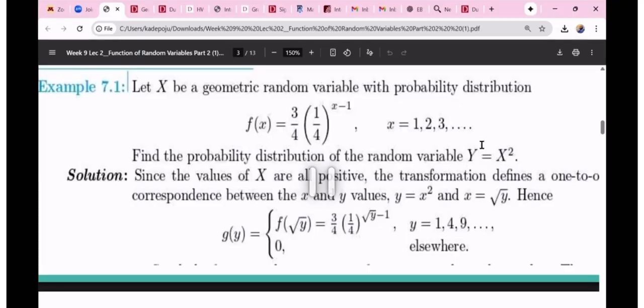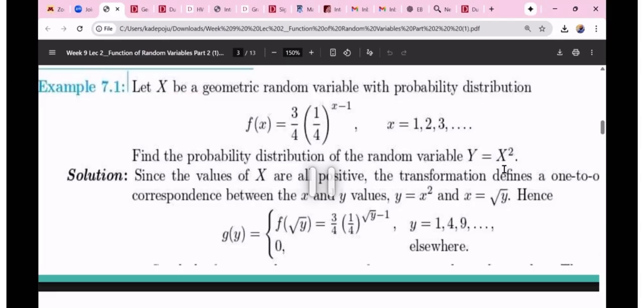If I have Y equal to X squared and I want to use the method of transformation, I will solve for X. When I solve for X, if Y equals X squared, then X equals the square root of Y. Mathematically speaking, if I have X squared equal to Y, I should have plus or minus, I think you know that.